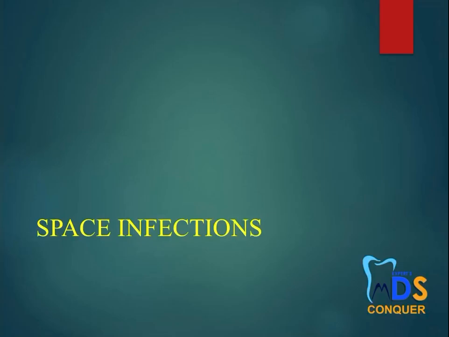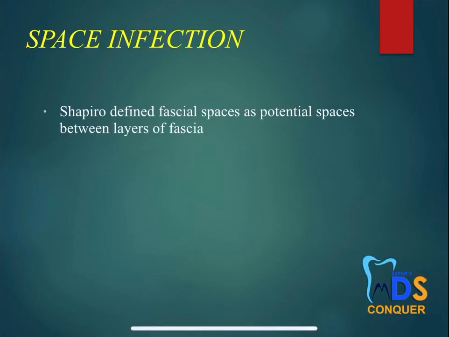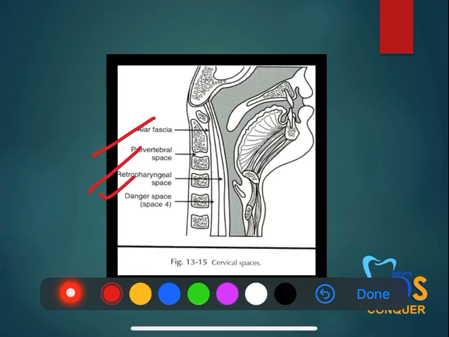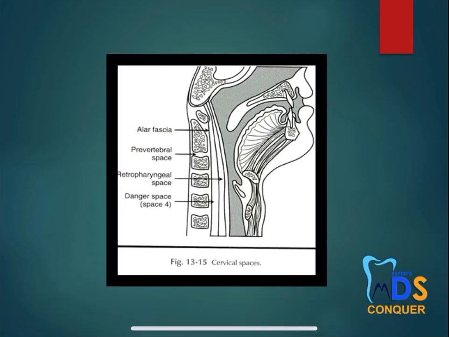So the flow should be continuous, so that it will be really useful for you, as well as the examiner will feel, yes, you have gone through the entire subject and you have presented that in a paper very well. Okay, so now coming to the main heart of the space infections. So Shapiro has defined these fascial spaces as the potential spaces between the layers of the fascia. So you can put forward this diagram, it is very important, showing the prevertebral, the retropharyngeal and the danger spaces. So this diagram, if you can put forward, it is really helpful for you.